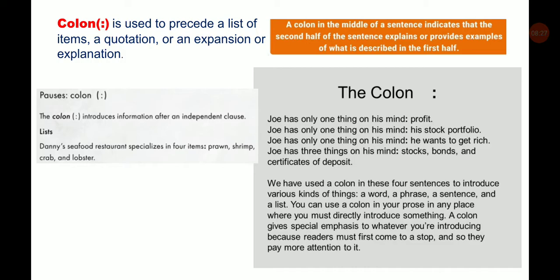We have used a colon in all these 4 sentences to introduce various kinds of things: a word, that is profit; a phrase, his stock portfolio; a sentence, he wants to get rich; and a list like stocks, bonds and certificates of deposit. You can see a colon is used in any place where you must directly introduce something. A colon gives special emphasis to whatever you are introducing, because readers must first come to a stop and so they pay more attention to it.